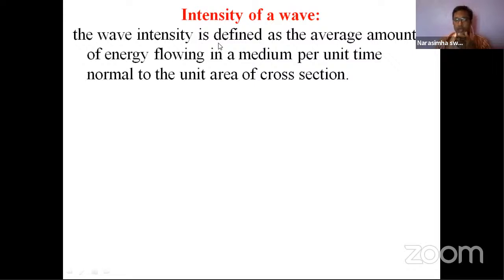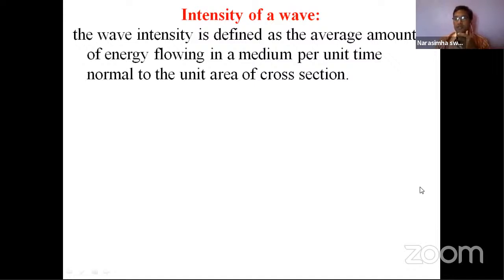So the wave intensity is defined as the average amount of energy flowing in a medium per unit time normal to the unit area of cross section. As area increases, the intensity also changes.